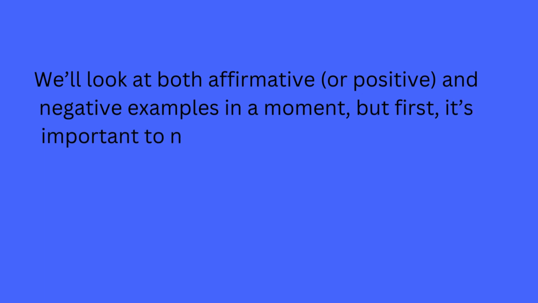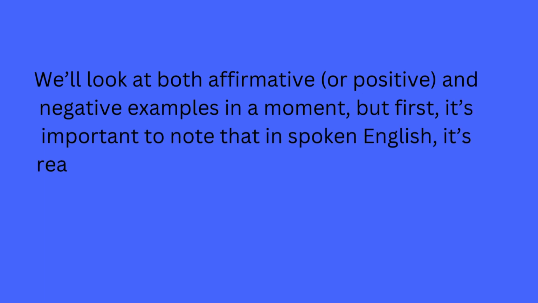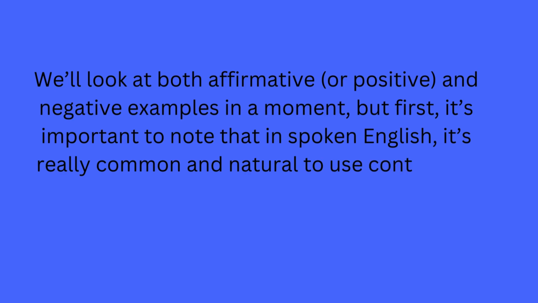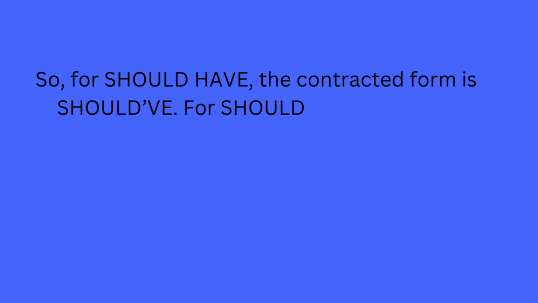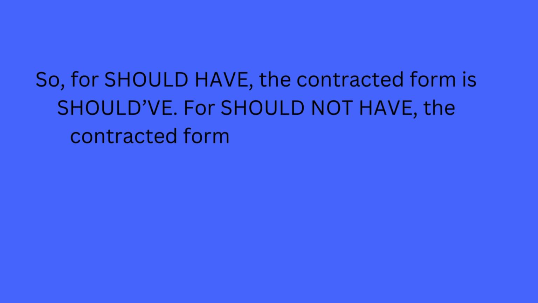But first, it's important to note that in spoken English, it's really common and natural to use contracted forms. So for should have, the contracted form is should've. For should not have, the contracted form is shouldn't have.